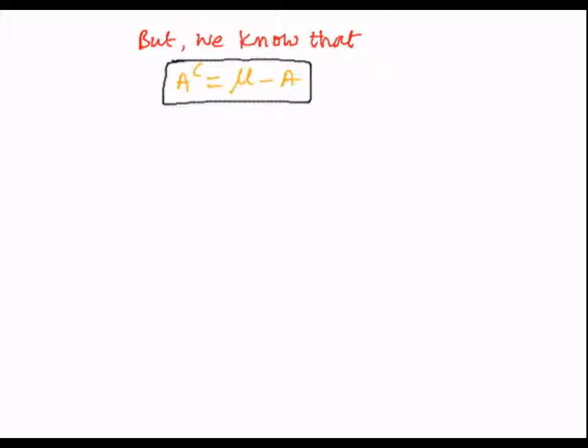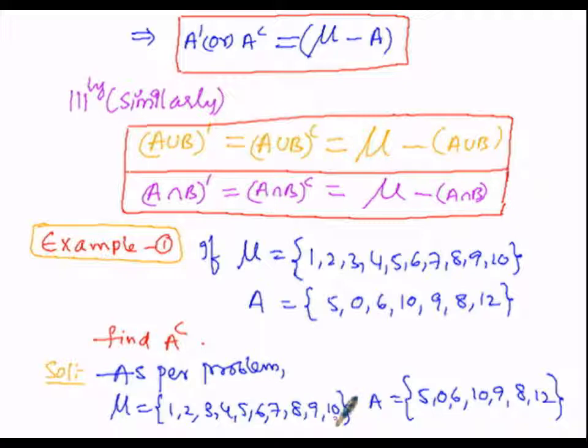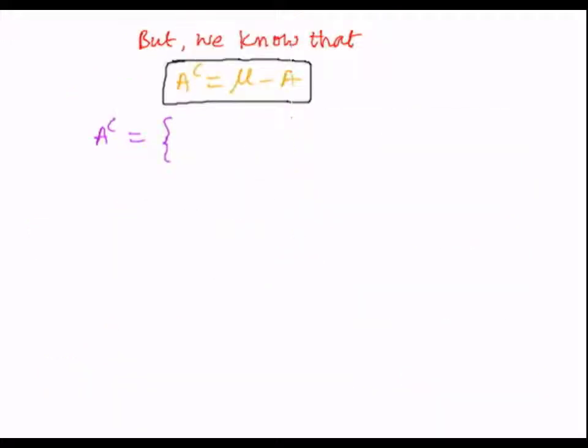So here in order to find A complement, mu elements, as per the problem, are 1 to 10: 1, 2, 3, 4, 5, 6, 7, 8, 9, 10 are the elements of the universal set, that is mu.